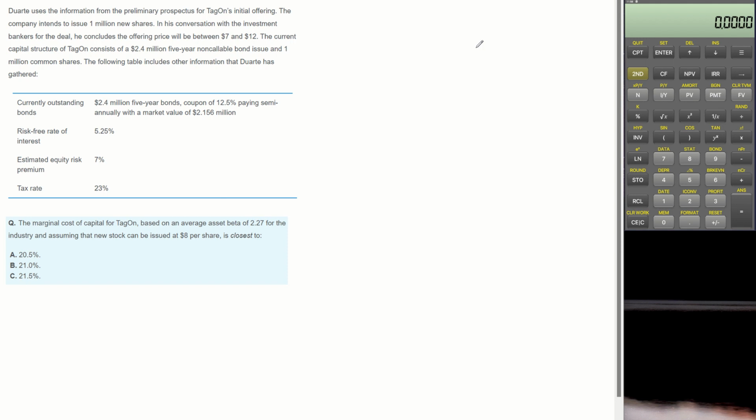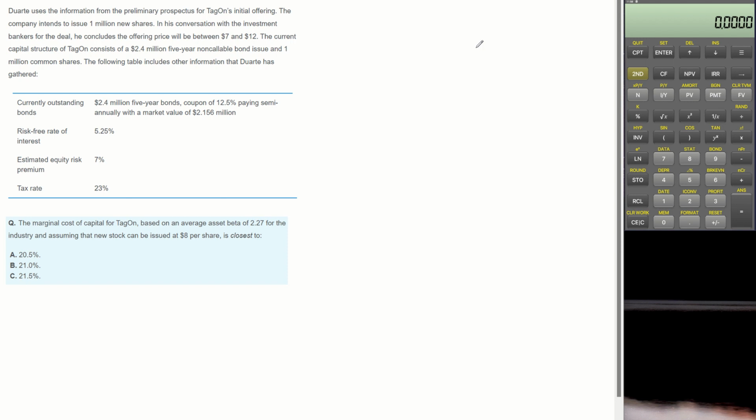The following table includes other information that Zulte has gathered: currently outstanding bond, risk-free rate of interest, estimated equity risk premium, and tax rate. The question is, what is the marginal cost of capital for Tagon based on an average asset beta of 2.27 for the industry, and assuming that new stock can be issued at $8?